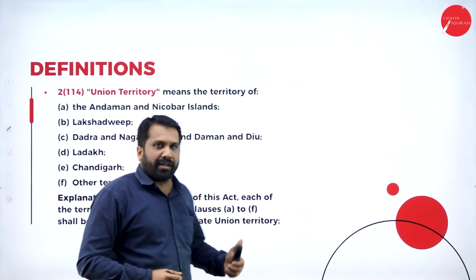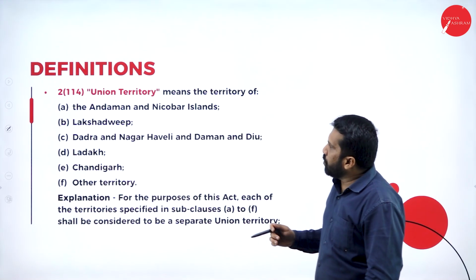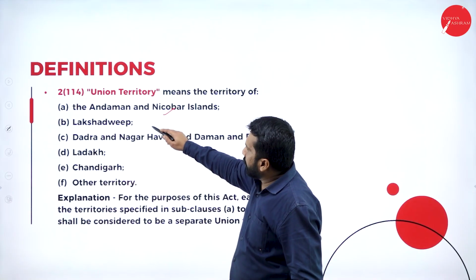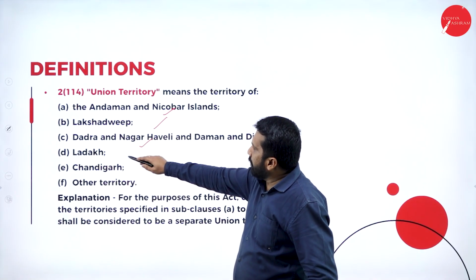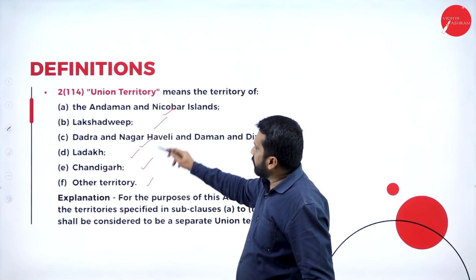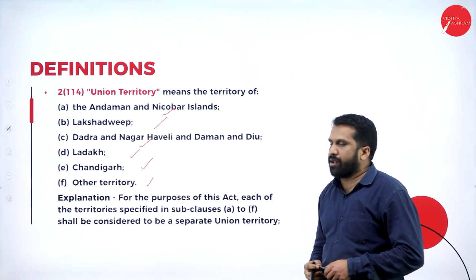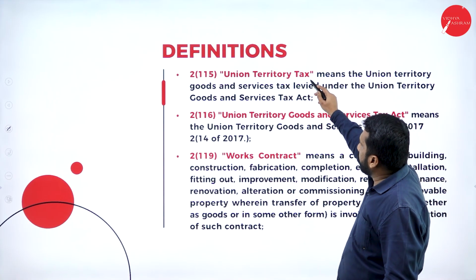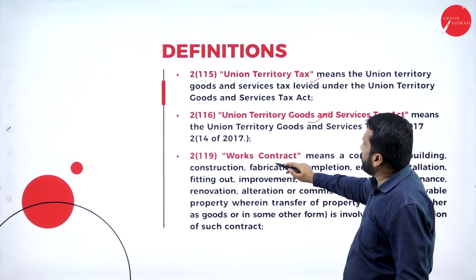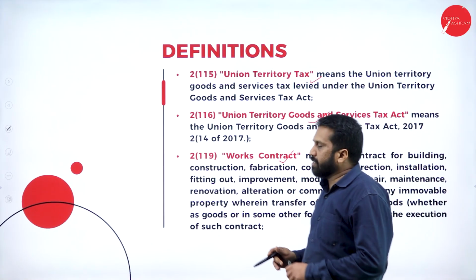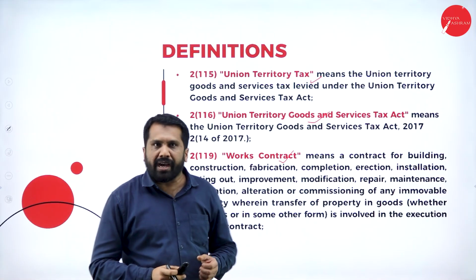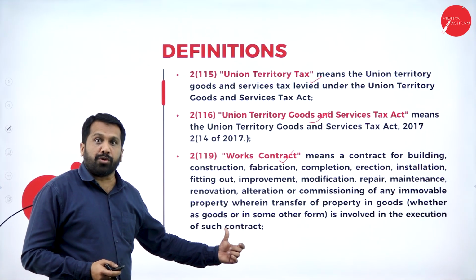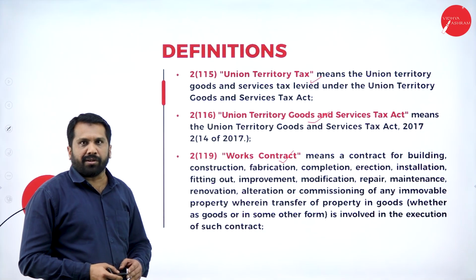Once you are done with that, the next topic is called Union Territory. I already gave you the list of Union Territories: Andaman, Lakshadweep, Dadra, Ladakh, Chandigarh and others. These come under Union Territory. It is a separate calculation for these. Union Territory tax, Union Territory goods and service tax, works contract. These things are not much important. Just glance at them once since they are included in the syllabus. You may expect questions but they are not important.